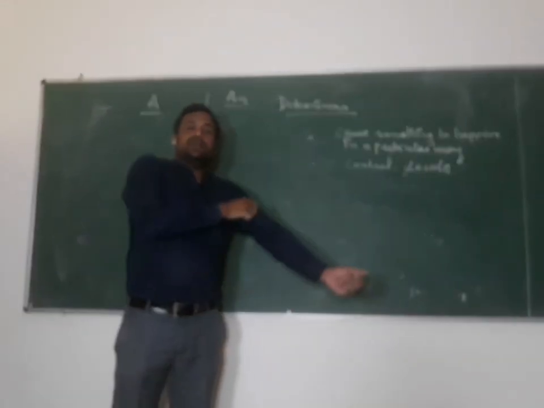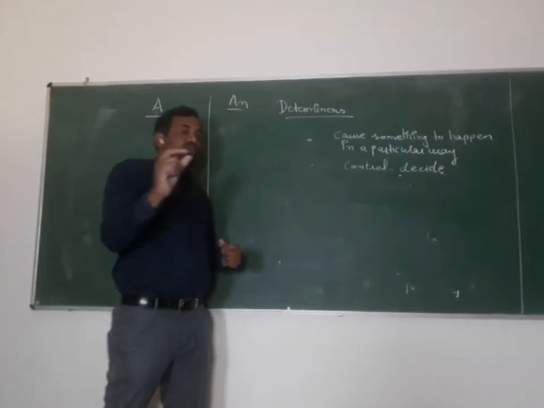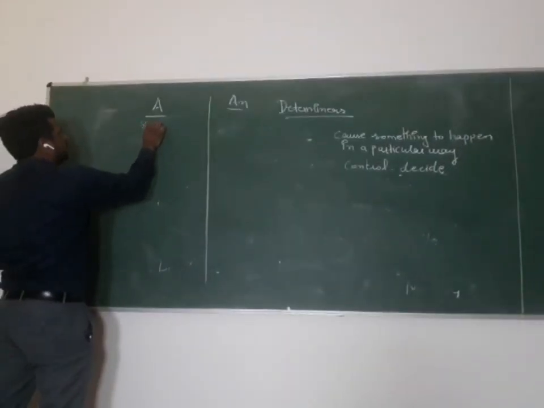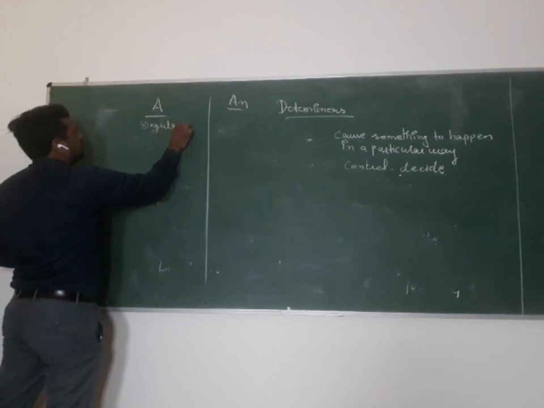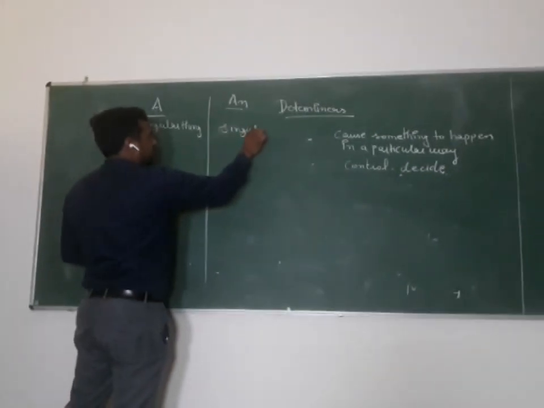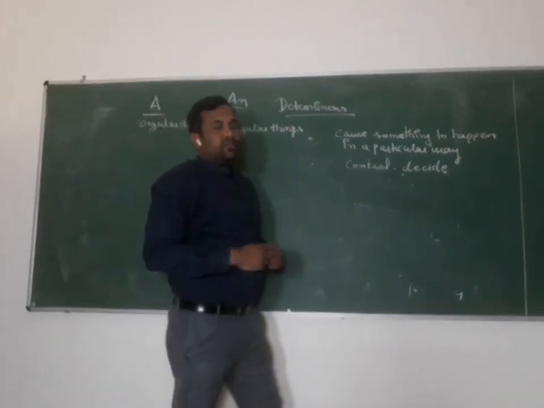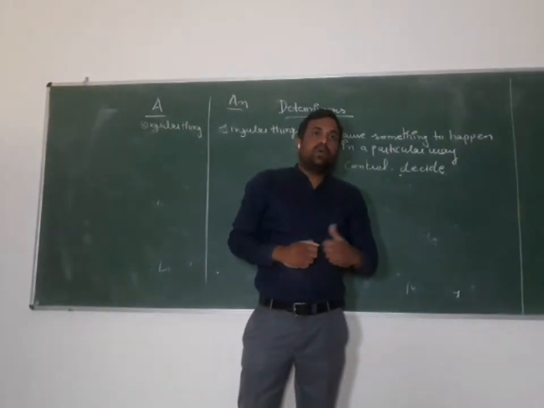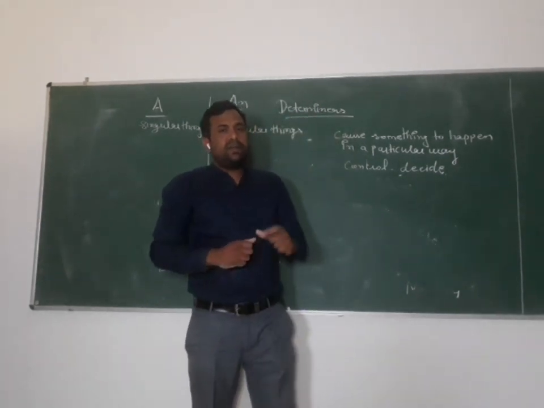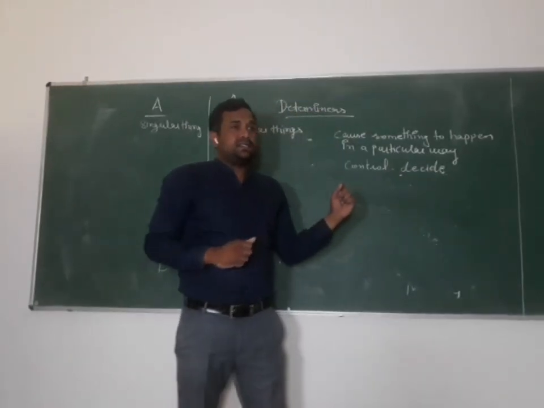Students, now see the use of a and an, how we can use them. Firstly, a and an are both used with singular things. Like you want to say, I have a pen, I have a book, I have an umbrella, I have an apple. You are mentioning one thing, a singular thing. So you always use these articles.